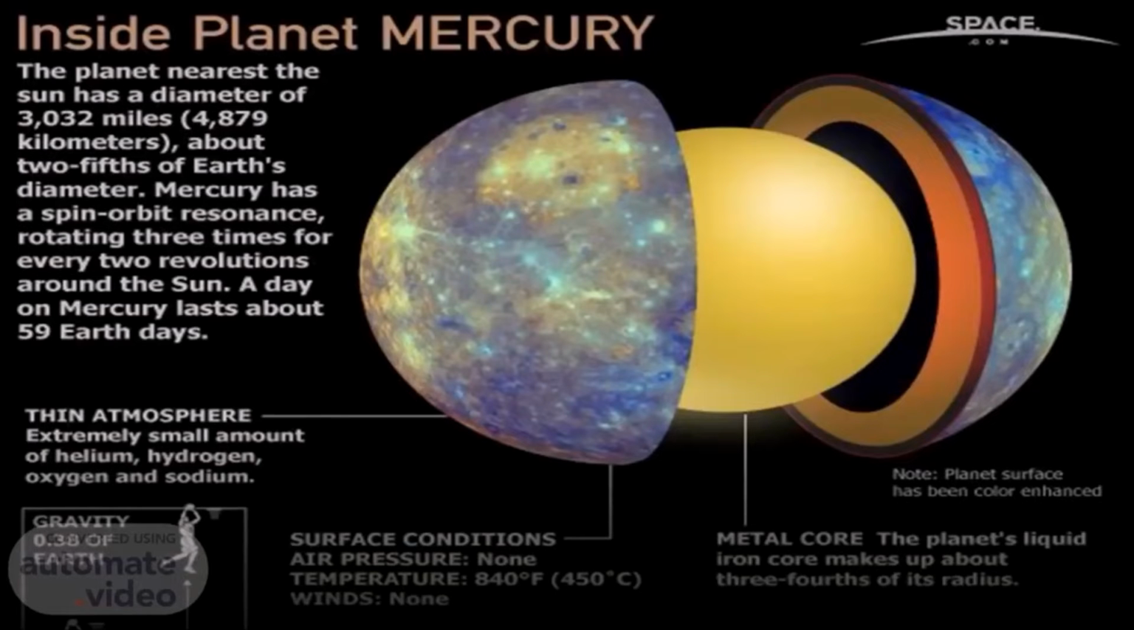Gravity 0.38 of Earth. Surface conditions. Air pressure, none. Temperature 840 degrees Fahrenheit, 450 degrees Celsius. Wind, none. Metal core. The planet's liquid iron core makes up about 3/4 of its radius.